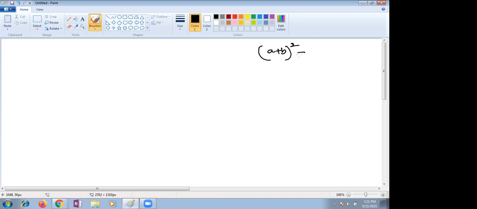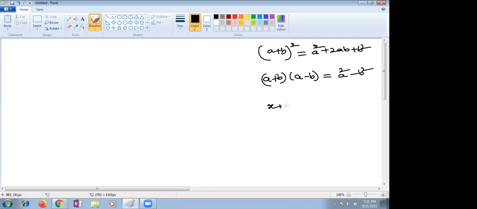A plus b whole square. What is the formula for a plus b whole square? A square plus 2ab plus b square, ma'am. Yes. A plus b into a minus b. Ma'am, a square minus b square. Very good. A square minus b square.